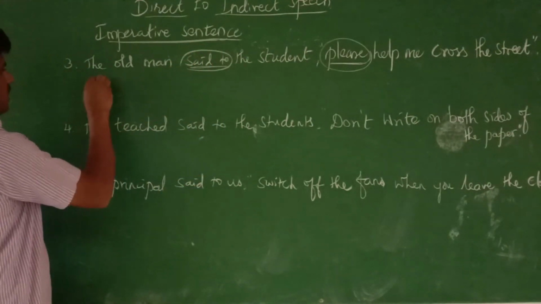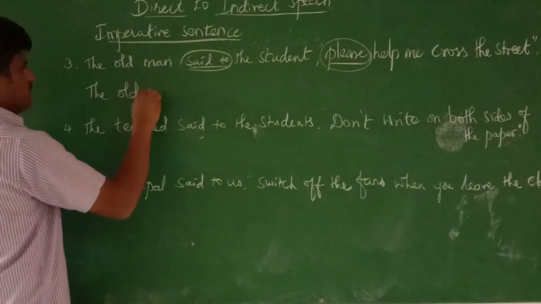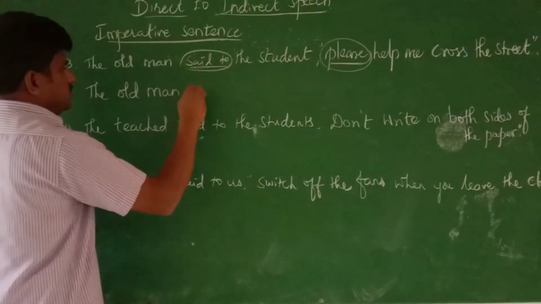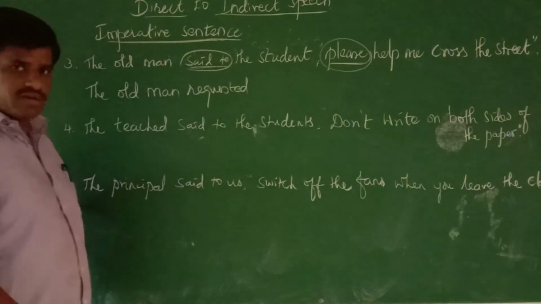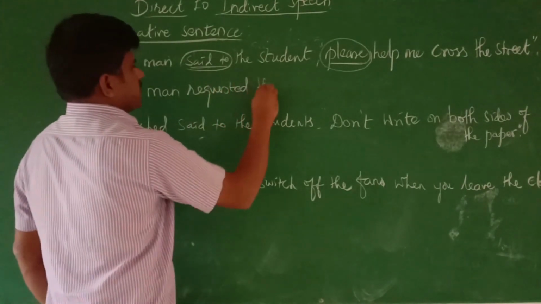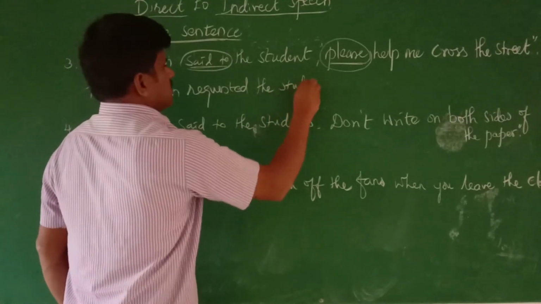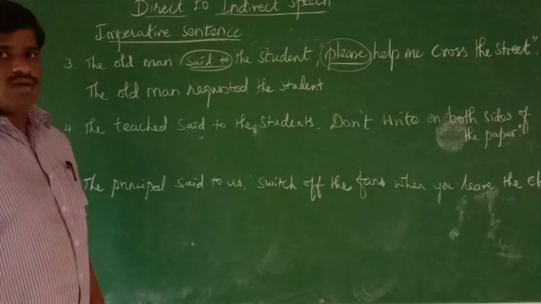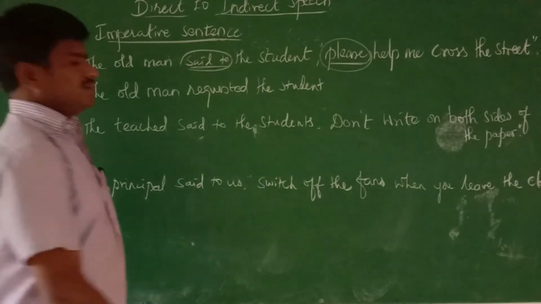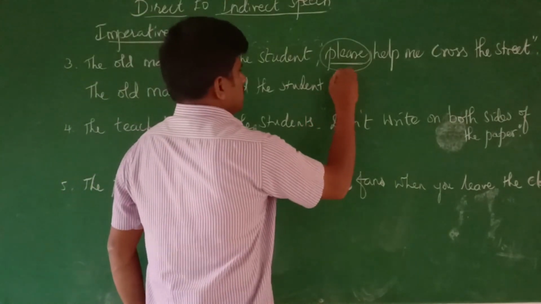Requested. So the old man said to changes into requested the student. Yeah, the student. After the reporting verb, what should you use? A conjunction.